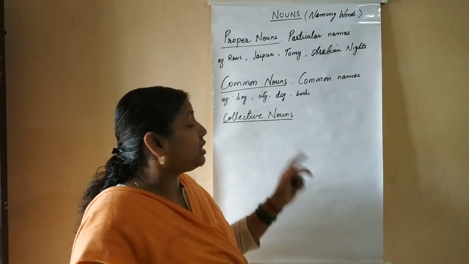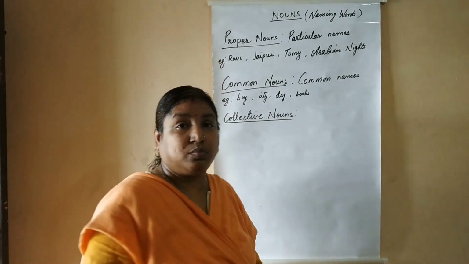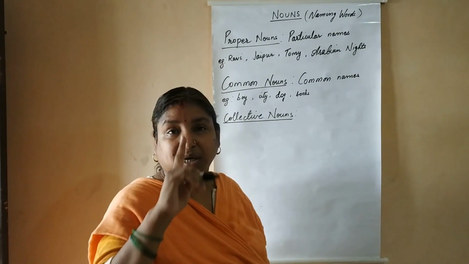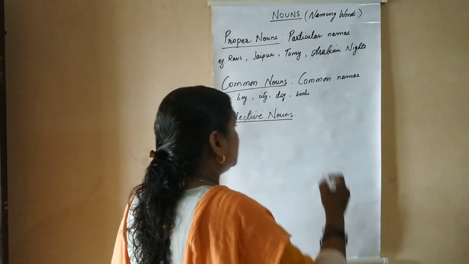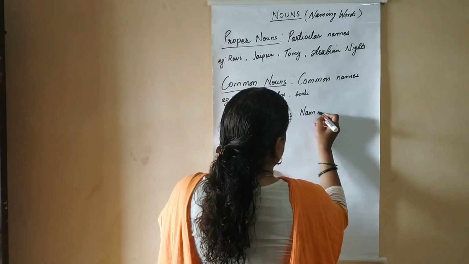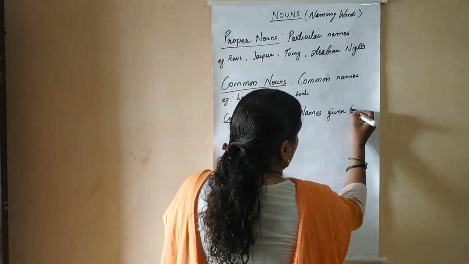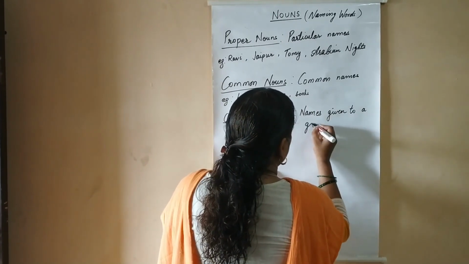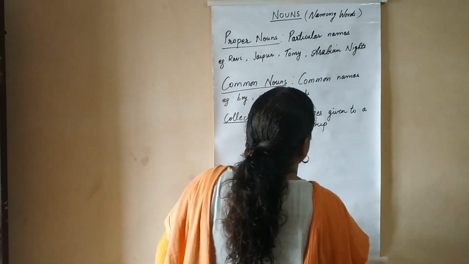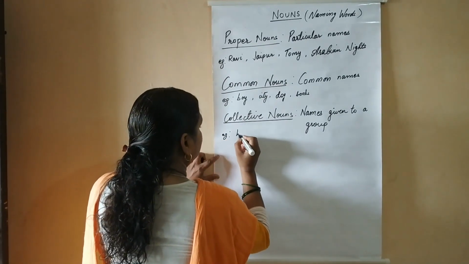So collective nouns are nothing but the names given to a group. Now the whole group will be considered as one. So, what are collective nouns? Names given to a group. Example: